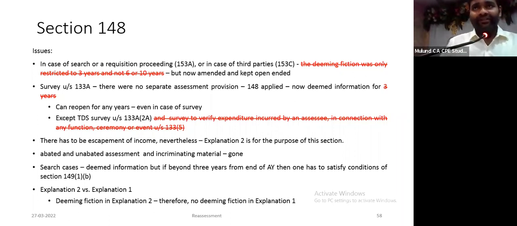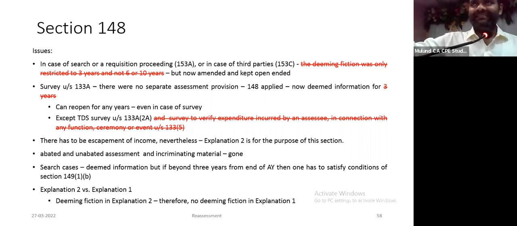So the argument that there has to be an escapement of income nevertheless still continues. The argument of abated, unabated assessment under 153A, 153C, Bombay High Court judgment, Continental Shelf, All Cargo Global Logistics, etc., will now no longer apply. That controversy goes with section 153A.